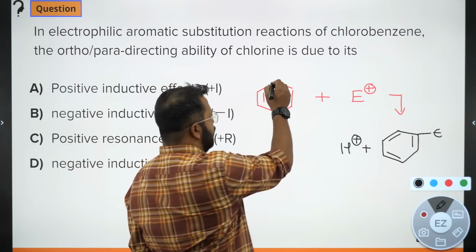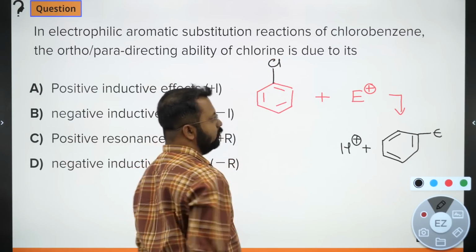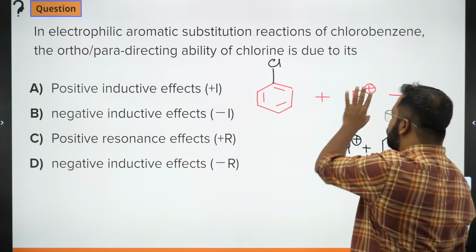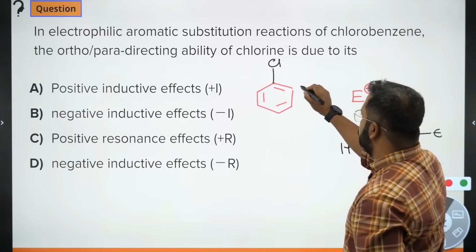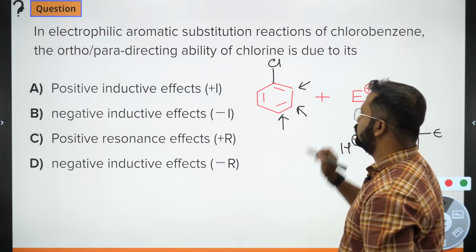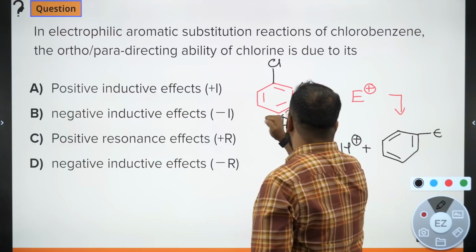Now, if you attach any group over here, let's say a group like chlorine, and now you want to check where the electrophile will go, there are 3 positions available. 1, 2, 3. 3 positions which are available.